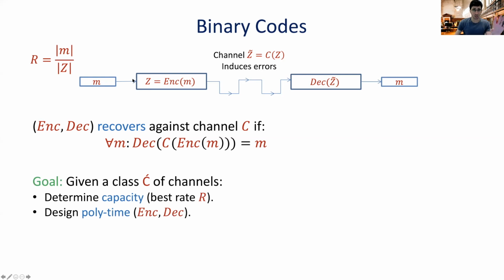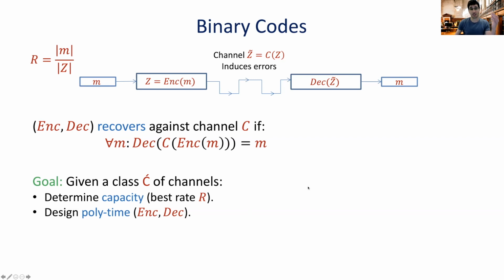So there are two questions to ask yourself whenever you consider a channel or a family of channels. First, what is the capacity of this channel? Whenever you think of an adversary that induces errors, or a family that is chosen adversarially, you might ask yourself, what is the best possible capacity against this channel? And by capacity here, we mean, what is the optimal rate achievable?